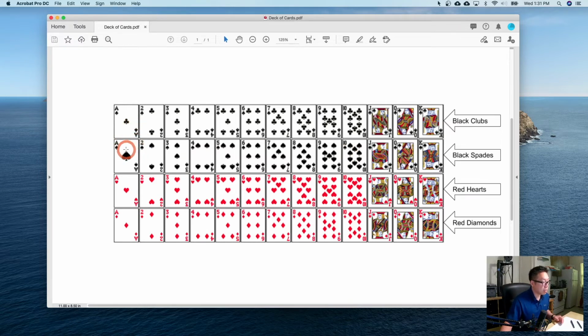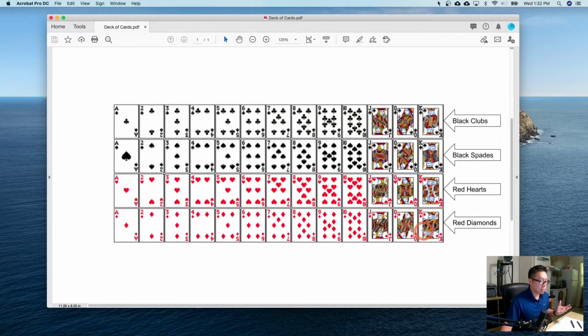We have black spades, that's the spade symbol. Red hearts, you see a heart. Red diamonds, you see a diamond. Now, for each row, notice that it goes from A, 2, 3, all the way up to 10. So think of the A as 1. So 1 through 10, Jack, Queen, King. Jack, Queen, King are called face cards because you can see a face on them.